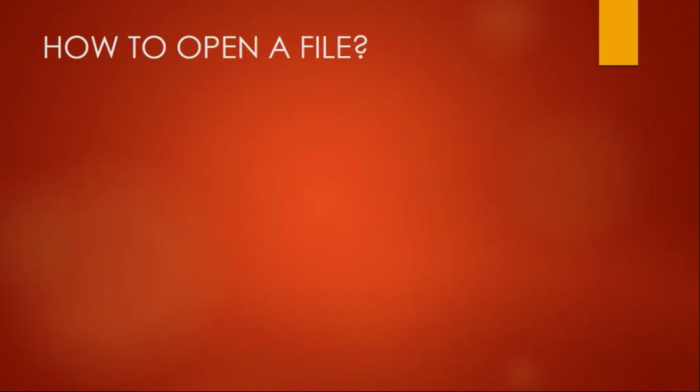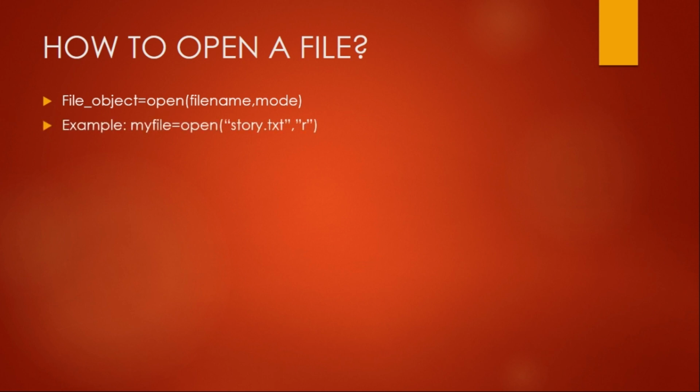Now, how to open a file? We have to give the command: file object equal to open, file name, comma, mode. Normally, we don't give the buffering; we let the system handle buffering. For example, myfile equal to open, story.txt, comma, r. Please understand this statement. Here, myfile is the file object which is being attached to the file named story.txt, and the file is being opened in the read mode.